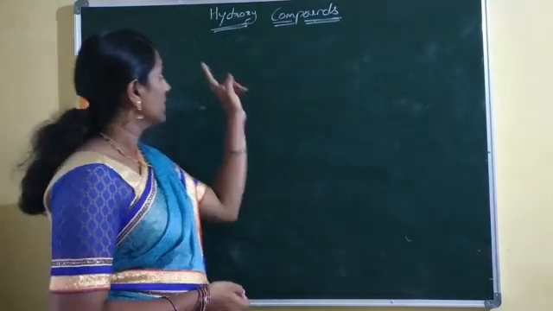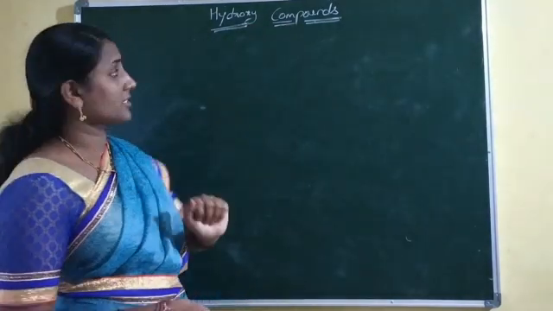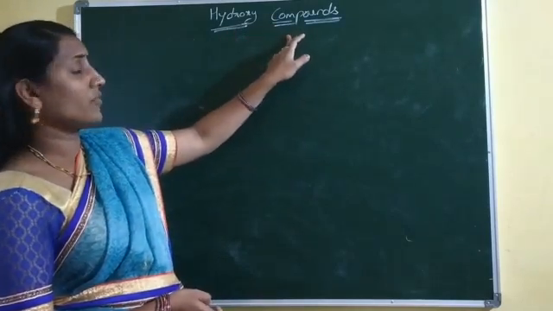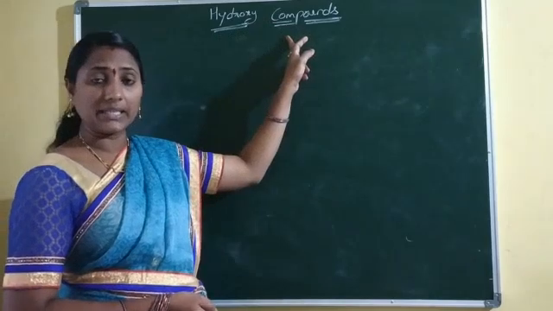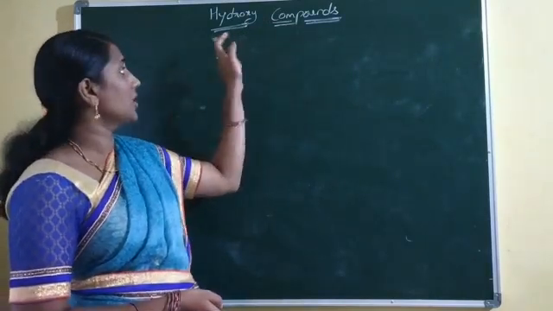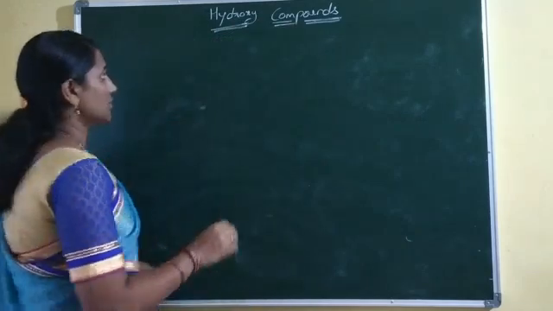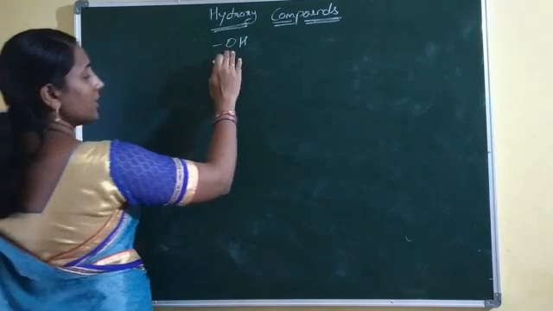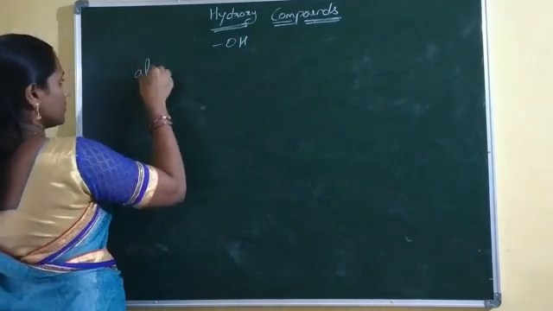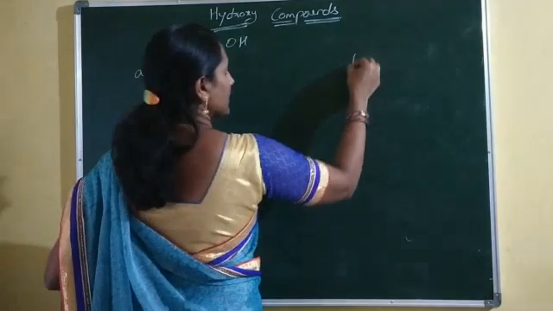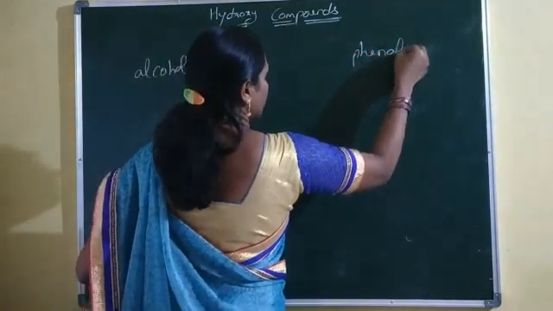Today we will discuss hydroxy compounds in third semester. Now what is hydroxy compounds? Hydroxy derivatives of aliphatic or acyclic or aromatic or substituted aromatic containing compounds are called hydroxy compounds. The hydroxy group is nothing but the OH group. Hydroxy compounds are divided into two types: one is alcoholic compounds, another one is phenolic compounds.